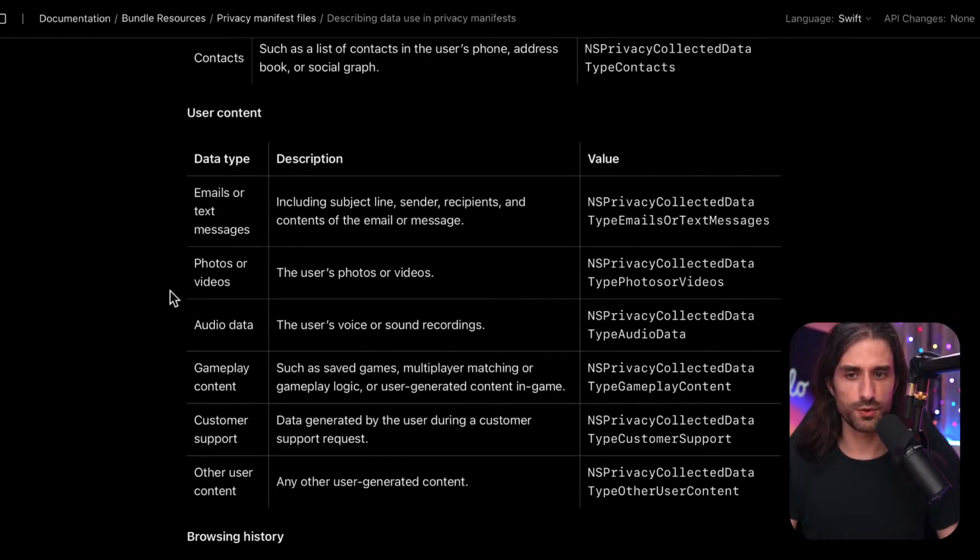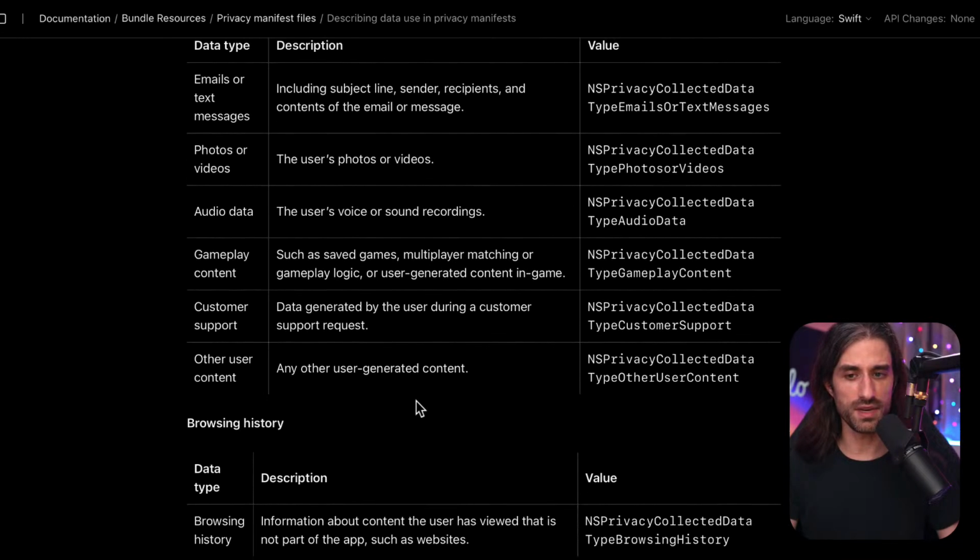So text messages, photos or videos, audio data, gameplay content, even saved games. So if you're doing gaming, anything that can be used to identify a user in a way.